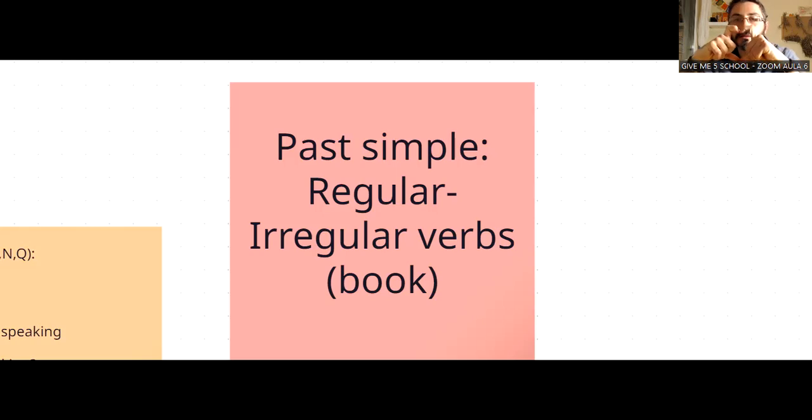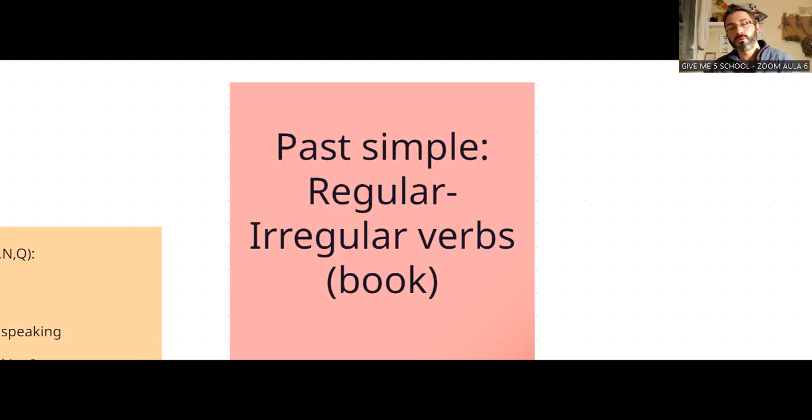Look, a heart is corazón. Learn by heart, aprender de memoria. Don't ask me why, but English people say learn by heart.